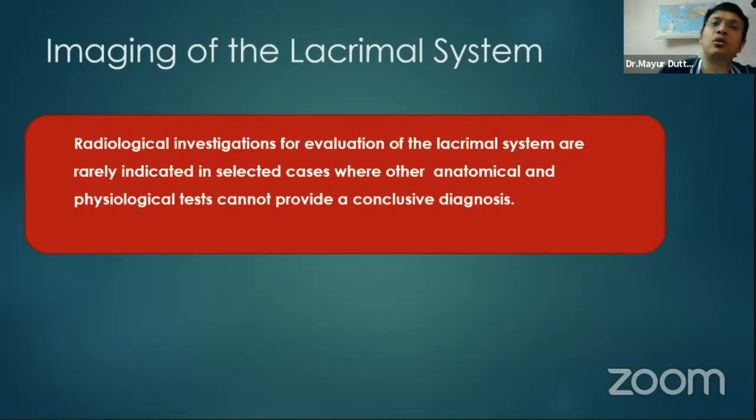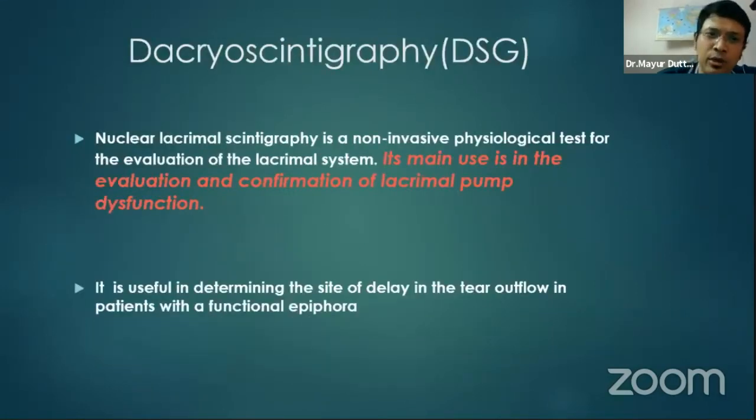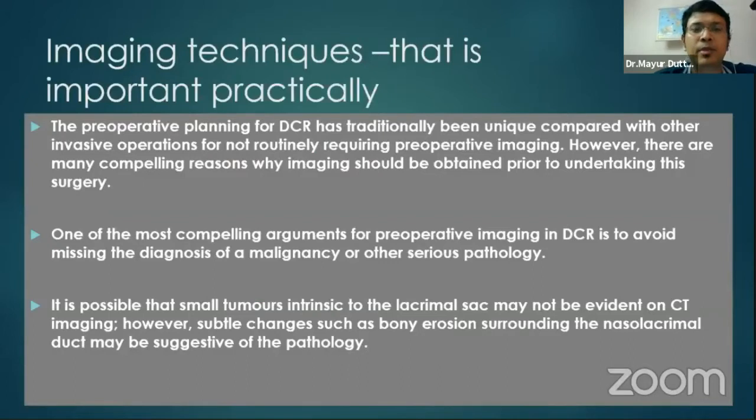And then we go to imaging. Imaging per se is not that important in DCR surgery, other than to rule out some pathologies. Evaluation of the lacrimal system by imaging is rarely indicated. But still, if we have to, we can do DCG, dacryocystography. It is an anatomical investigation indicated in multiple failed surgeries, post-traumatic epiphora or suspected lacrimal sac tumor. Then we do nuclear imaging also, with dacryoscintigraphy. Its main use is evaluation and confirmation of lacrimal pump dysfunction.